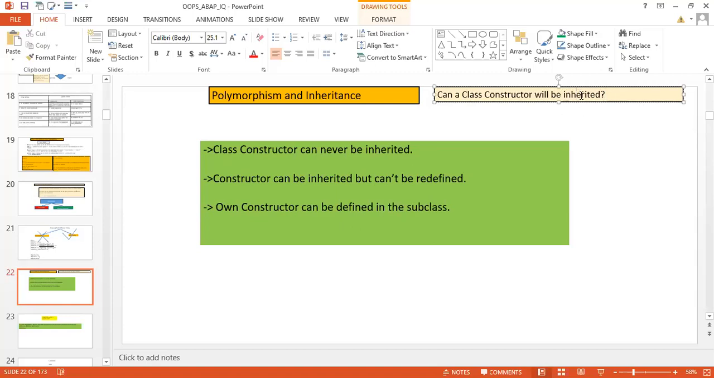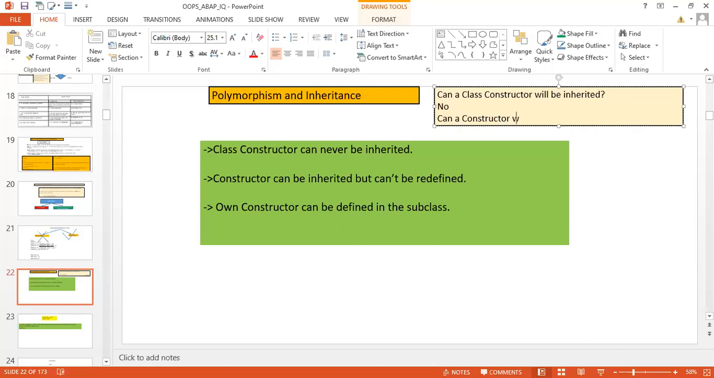No, because a class constructor is nothing but a static constructor, which means a static method. And you know that a static method cannot be redefined. Even you will not be able to inherit the class constructor; it is not possible. So can a class constructor be inherited? The answer is no.